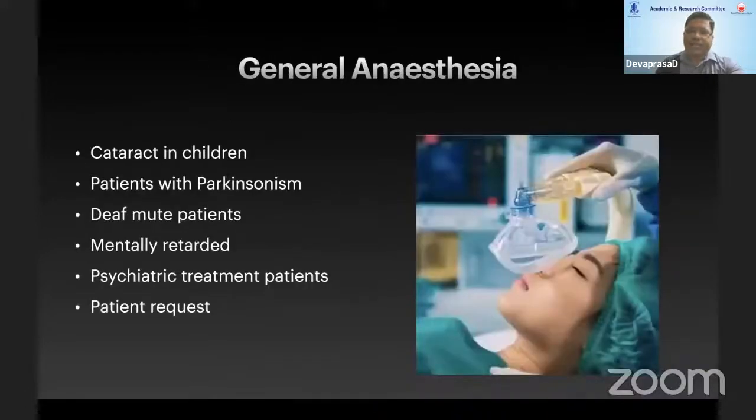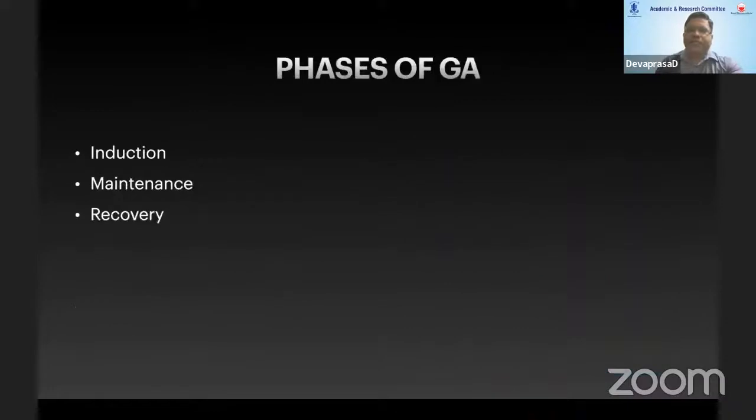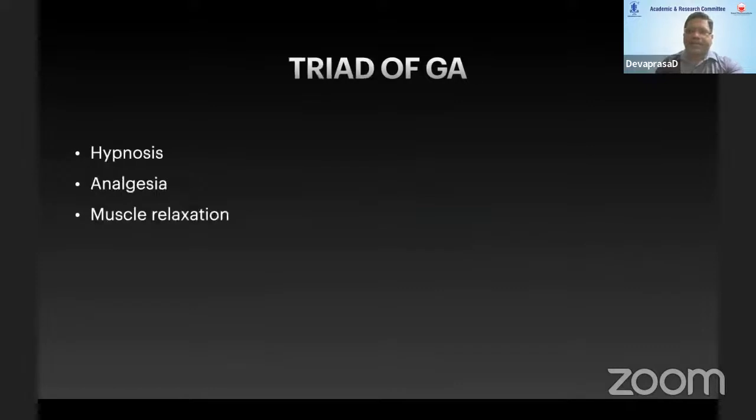Coming to general anesthesia, this is reserved especially for patients with Parkinsonism, congenital cataract, deaf and mute patients, patients who are mentally retarded, psychiatric treatment patients, and some patients who request general anesthesia in particular. The phases of general anesthesia include induction, maintenance, and recovery. This is done by the anesthetist. The triad of general anesthesia involves hypnosis, analgesia, and relaxation of the muscles.